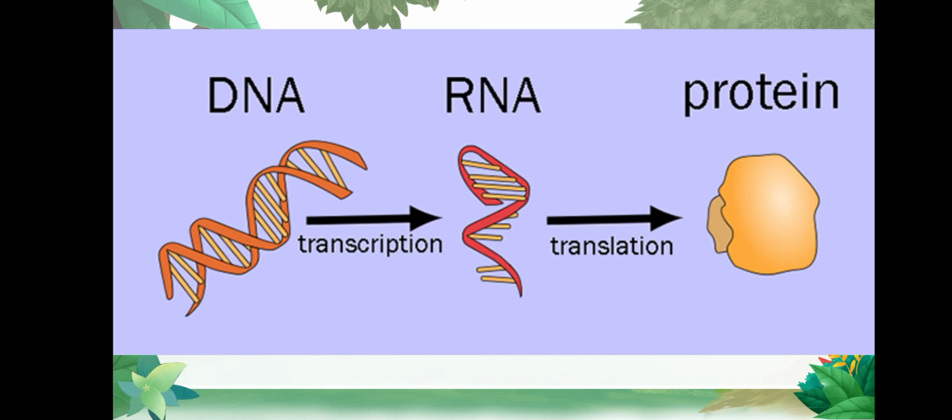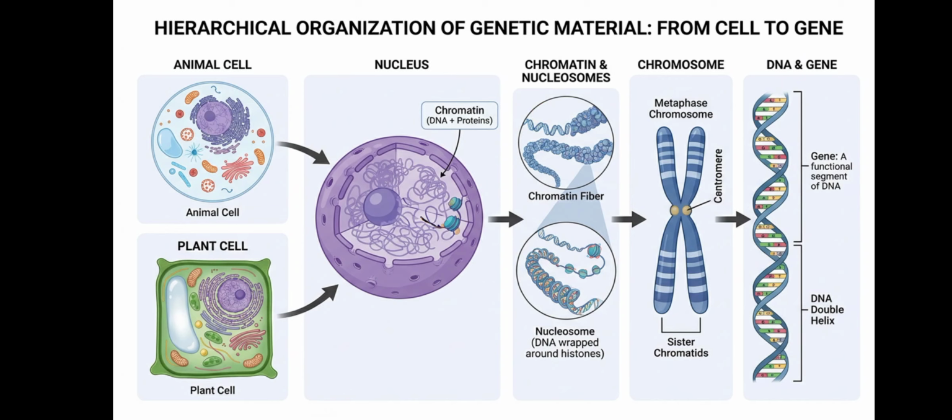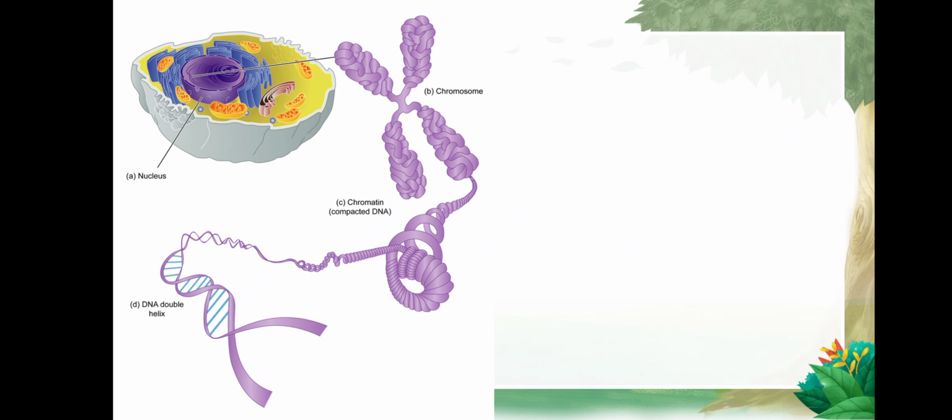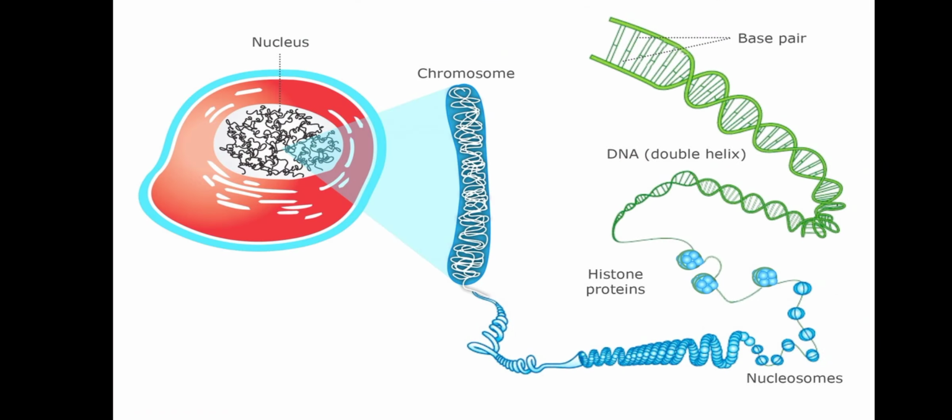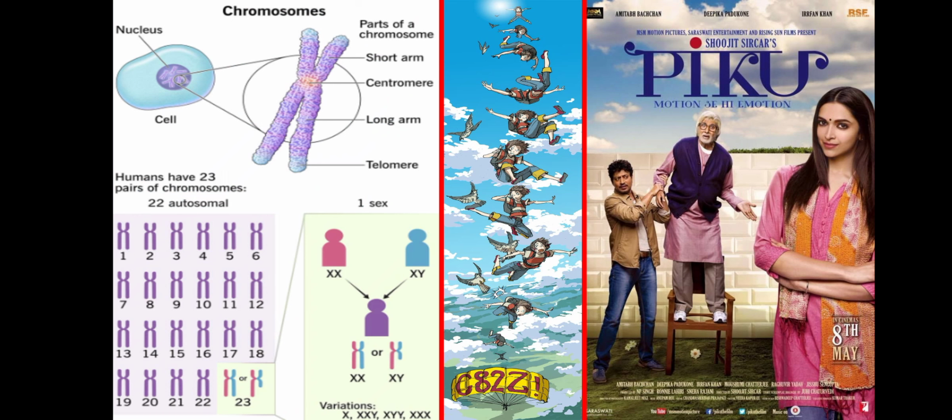When you talk about a chromosome, the chromosome is like a book and the DNA is like the pages of the book, and the chromosome is the compact form.